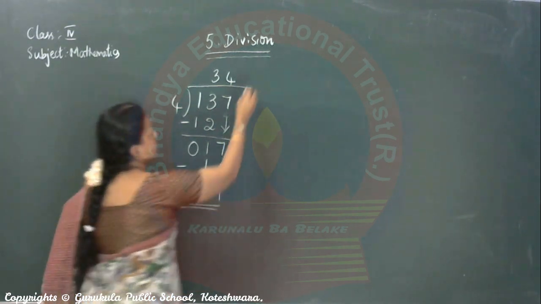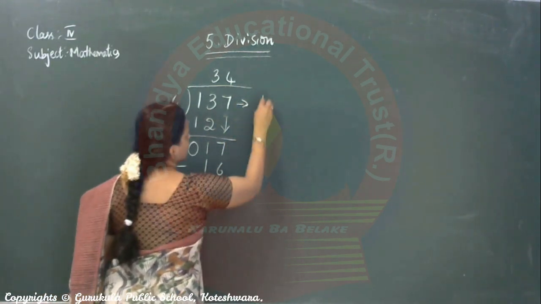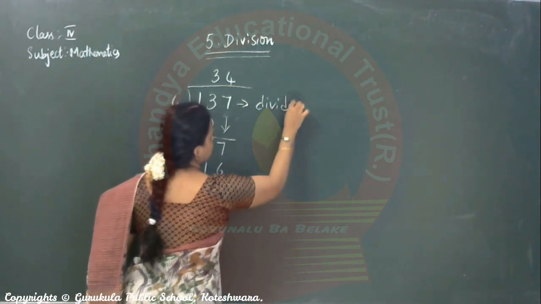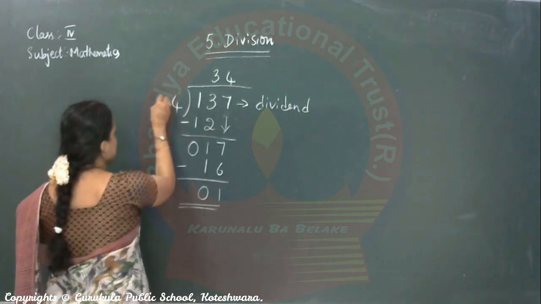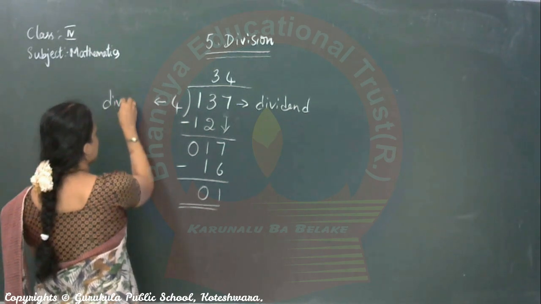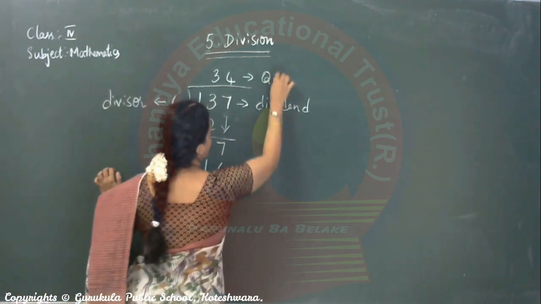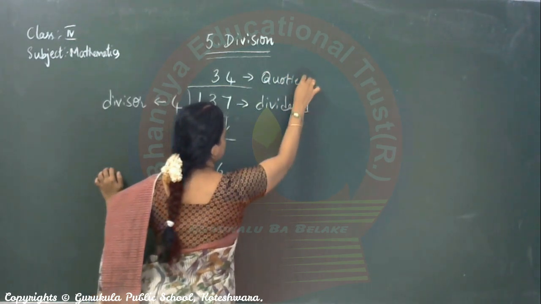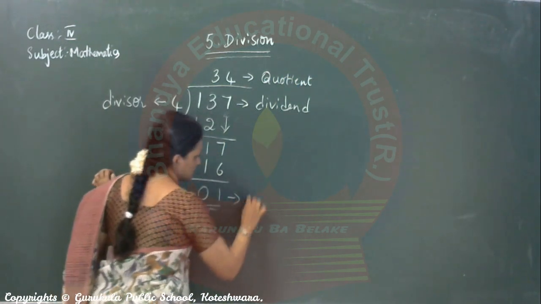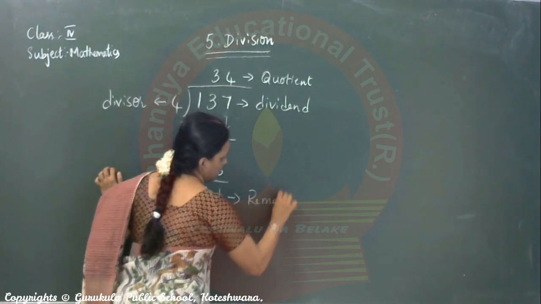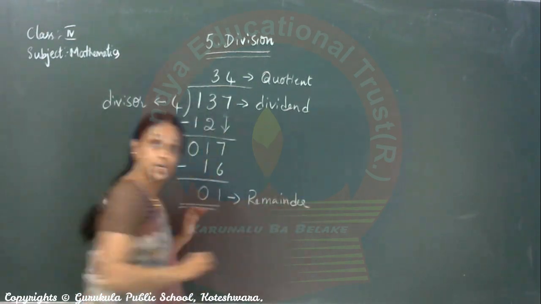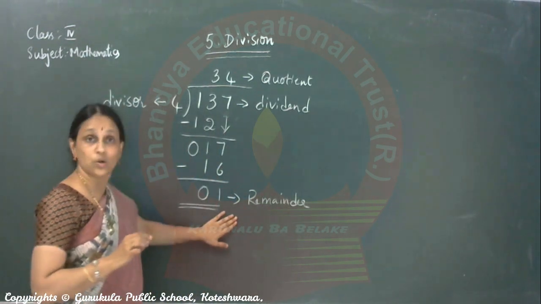So you should know that this is the dividend, this is the divisor, this is the quotient, and this is the remainder. This is the way we solve a sum.